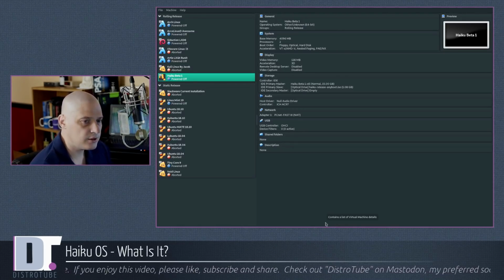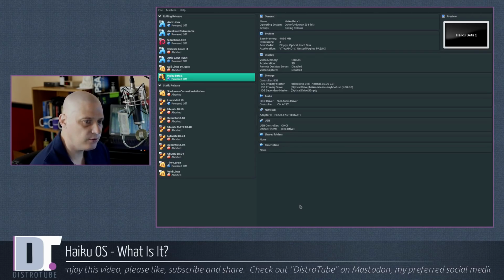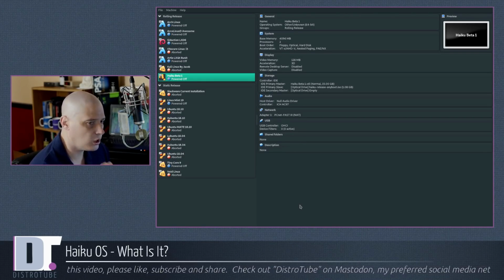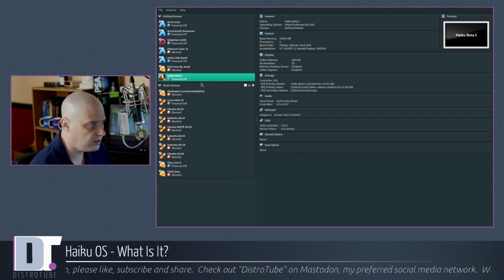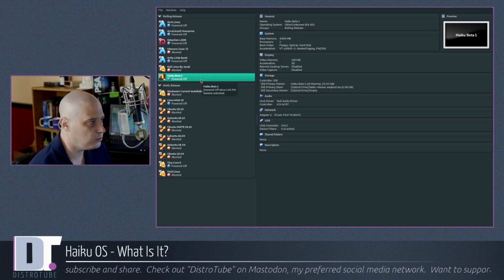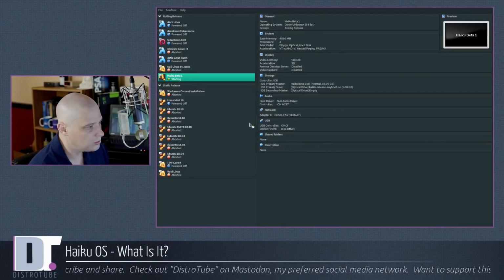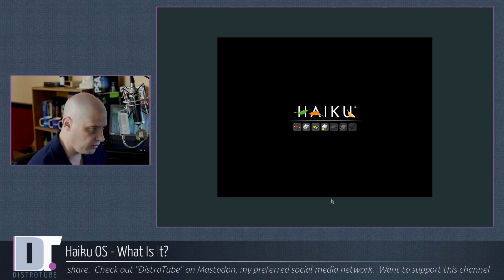Okay, so I'm going to take a look at this inside VirtualBox. For those of you that want to try Haiku OS in a virtual machine in VirtualBox, for OS, you need to choose Other. This is not Linux. This is not a Linux distro. It's not BSD either. This is its own unique operating system. So for OS type, you need to choose Other, Unknown. I'm going to go ahead and launch Haiku OS Beta 1 here in a VM.